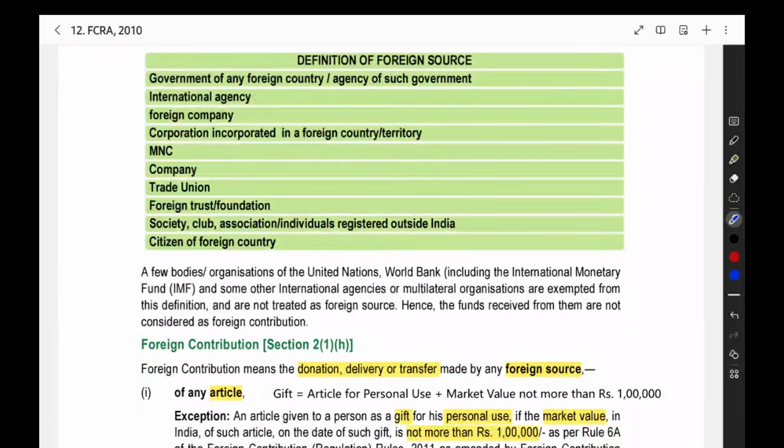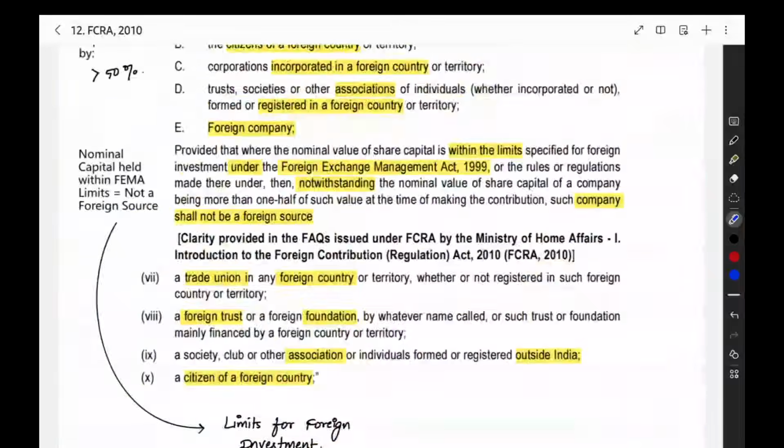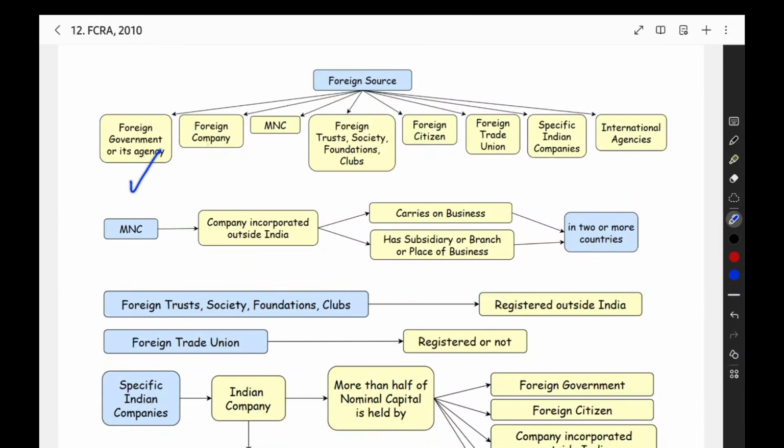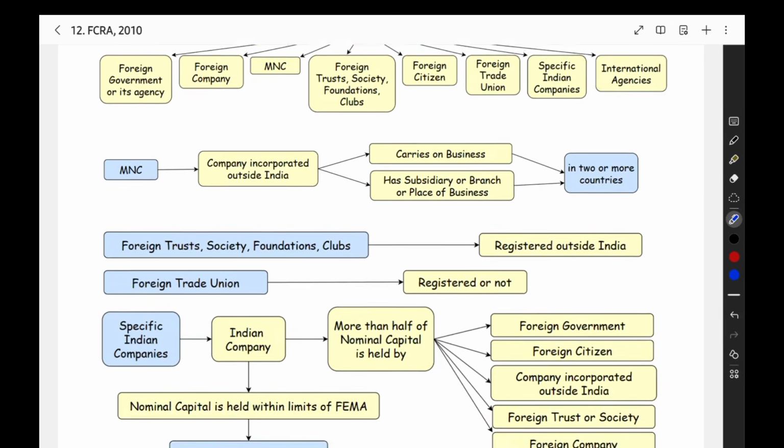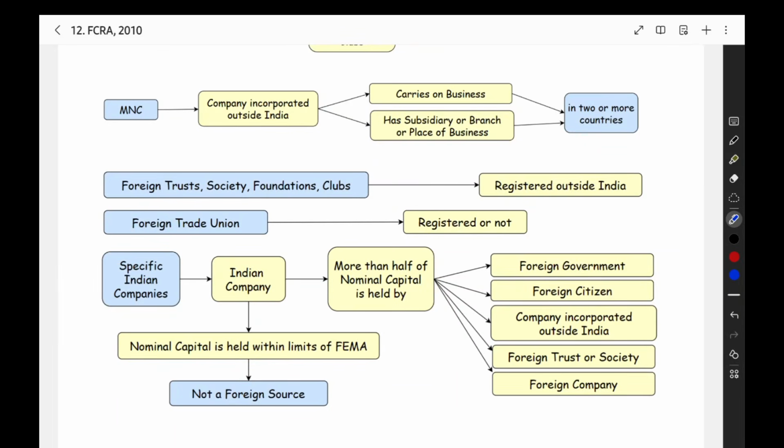Then here they have given the single list. Like here, when you see: foreign government or its agency, foreign company, MNC, foreign trust, society, foundation, foreign citizen, foreign trade union, specific Indian companies, international agencies. These people will come under the foreign source. So what is the meaning of multinational corporation?